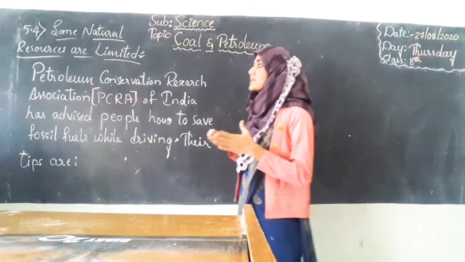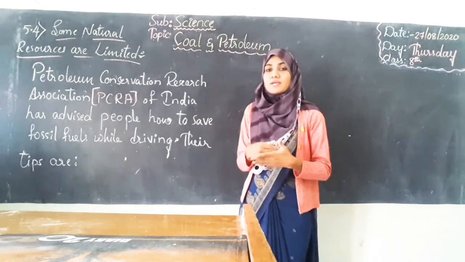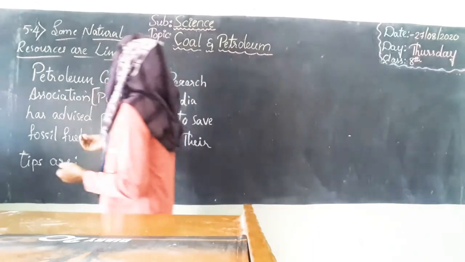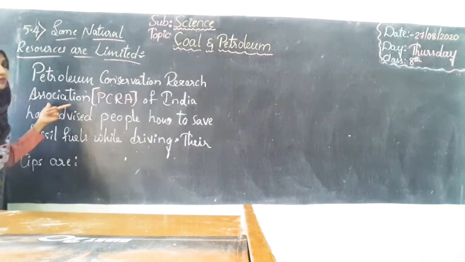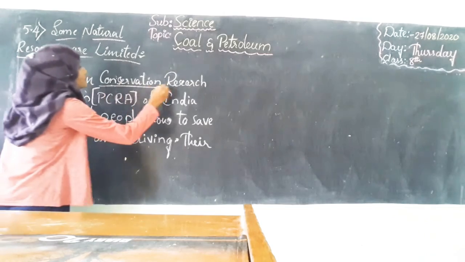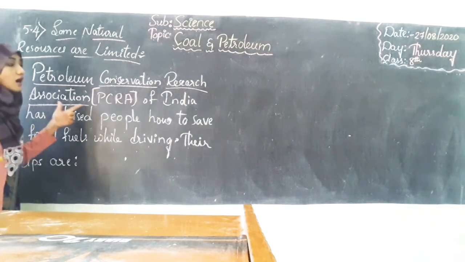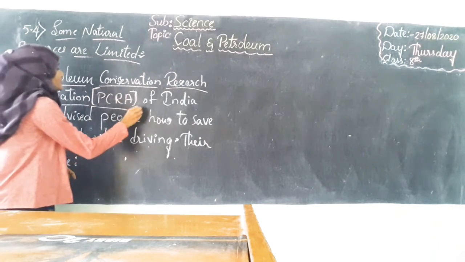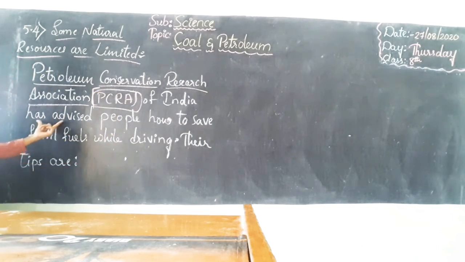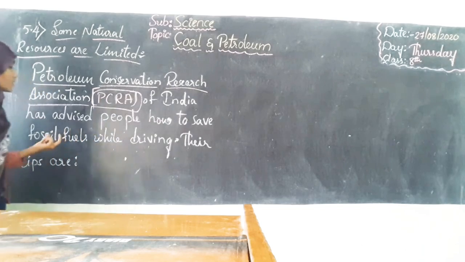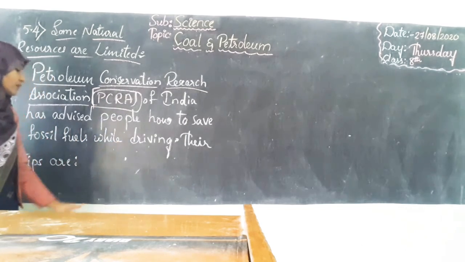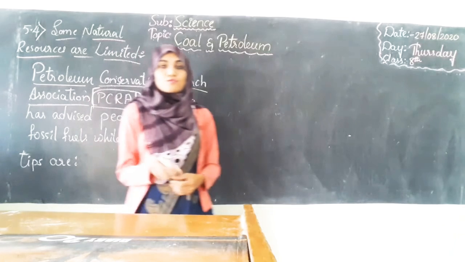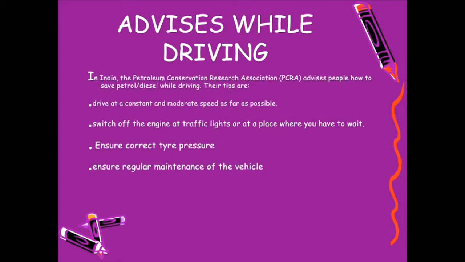Now let us see what advice is given by the Government of India while driving. The Petroleum Conservation Research Association of India, PCRA, has advised people how to use fossil fuels, especially while driving, and how to save petrol or diesel.